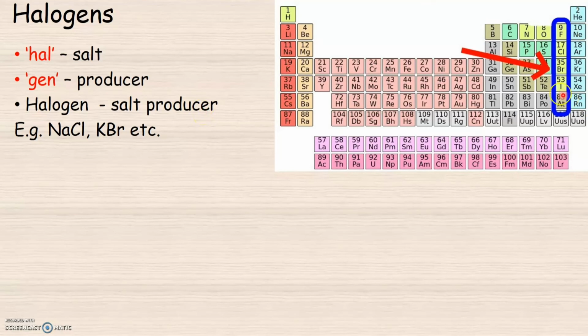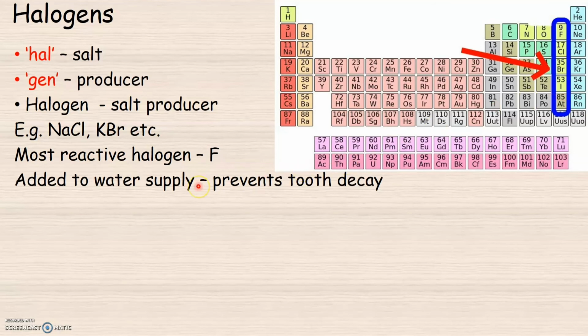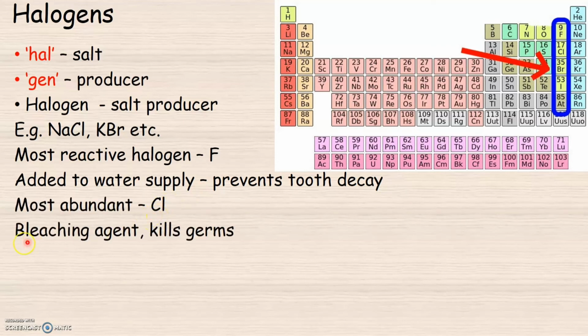Among all the halogens, fluorine, chlorine, bromine, iodine and astatine, the most reactive halogen is fluorine. Fluorine has the property of preventing tooth decay, which is why it is often added to the water supply. The most abundant halogen is chlorine. Chlorine is often used as a bleaching agent. It has the ability to kill germs, so it is added to swimming pools and used during the water purification process.